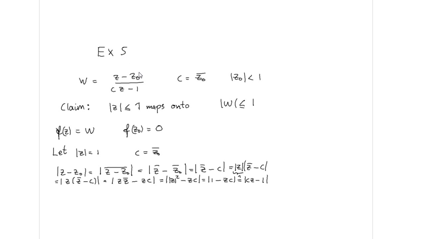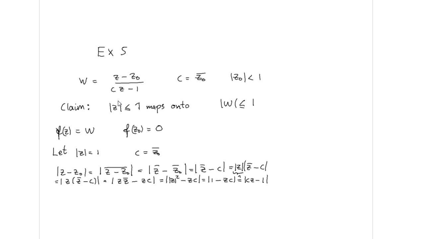We are now going to consider a special type of Möbius transforms. We have some fixed point z0, which is interior to the unit circle, and we say that c is the conjugate of this fixed number z0, and we are considering a Möbius transform of the form w = (z − z0)/(cz − 1).